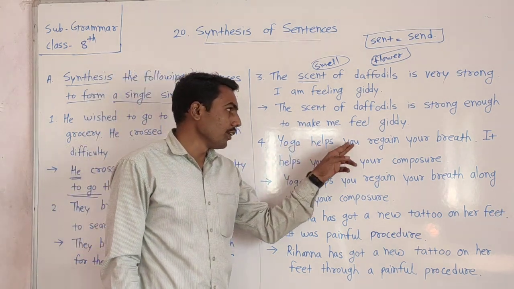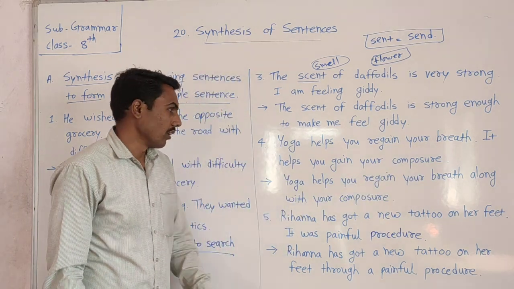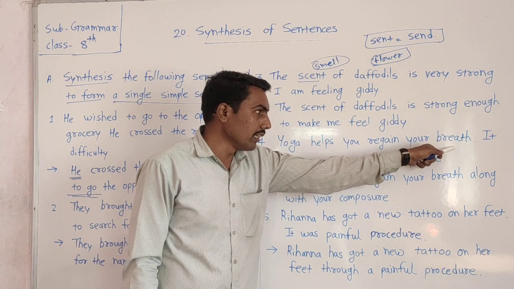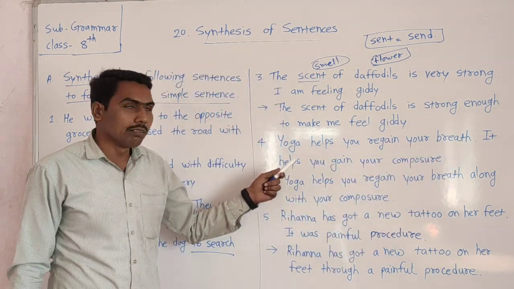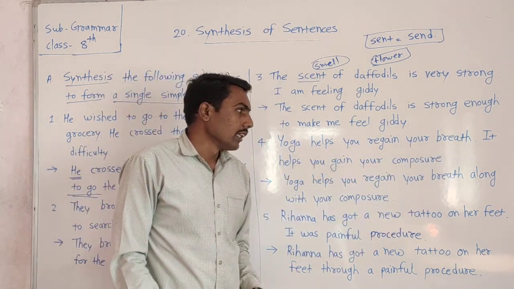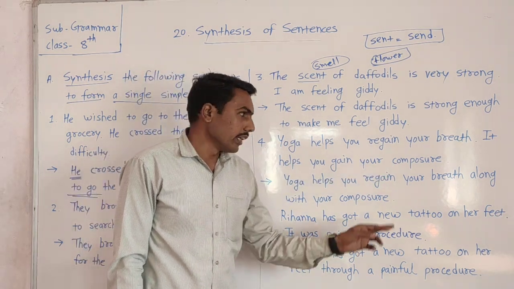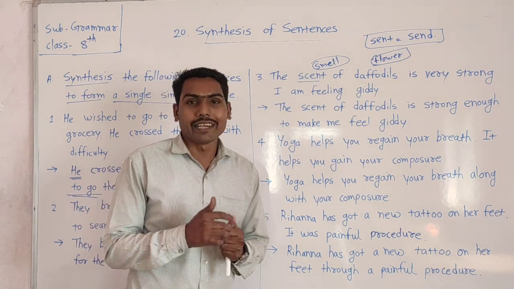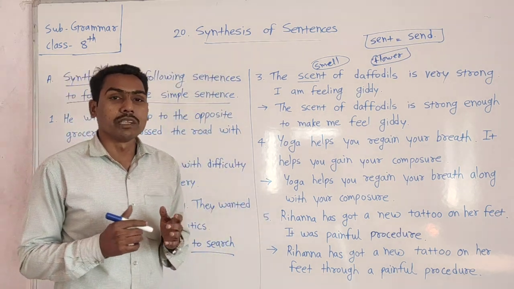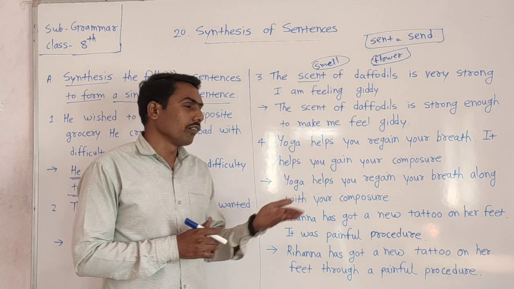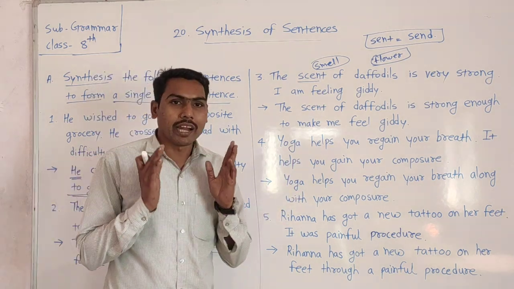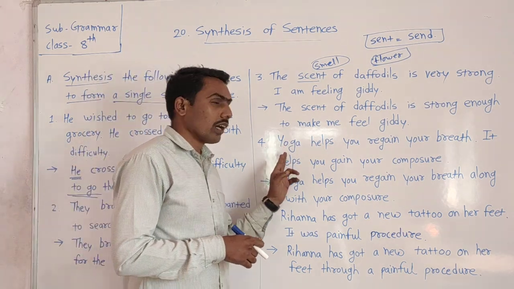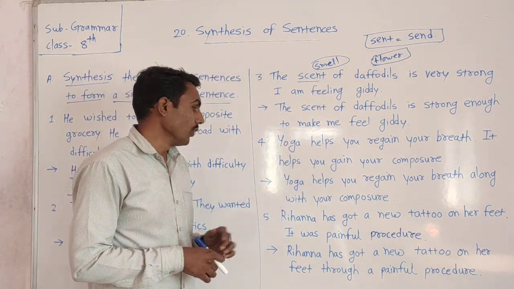Okay, now the fourth sentence is here. Yoga helps you regain your breath. Full stop. It helps you gain your composure. Are you getting that? Composure means a mind relaxation situation, that means mana shanti. You can gain your mind's peacefulness through yoga, with the help of yoga.